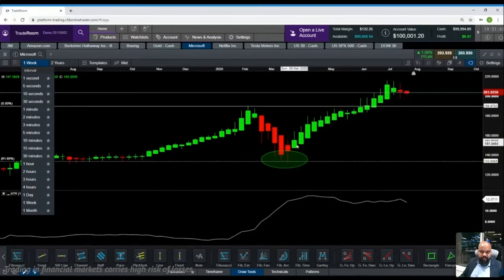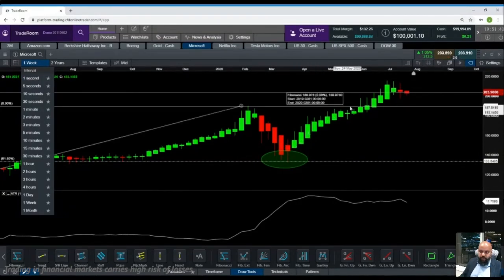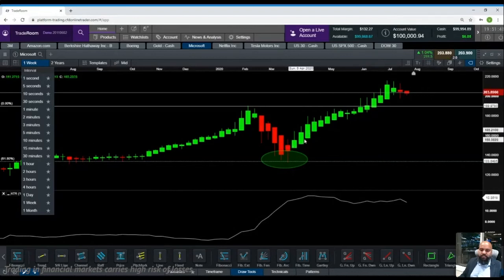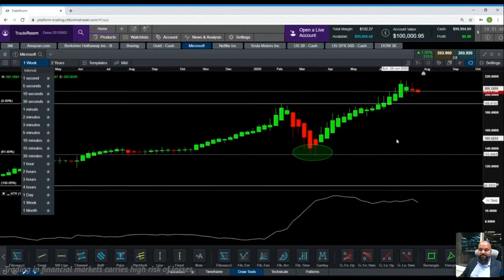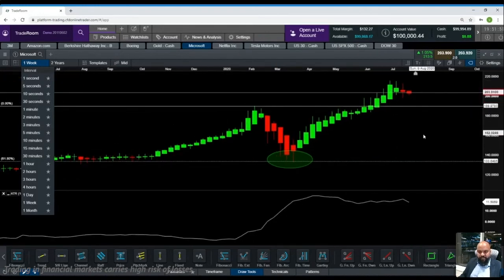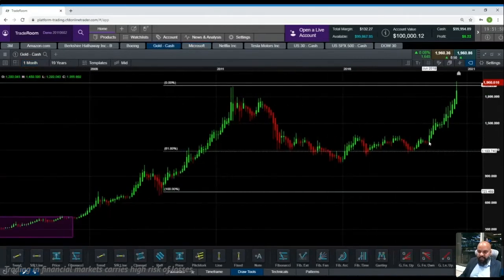And in Microsoft, it has never dropped back, so that means, although the stock is really a good stock, it is best to avoid, because at some given point in time you will always get a drop, and those drops should be your ideal place to enter. No drop, no entry. Gold again has been one way upside.